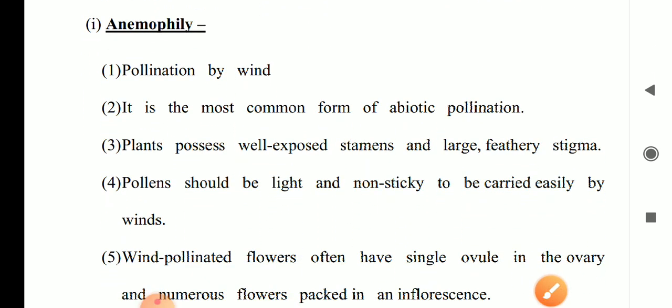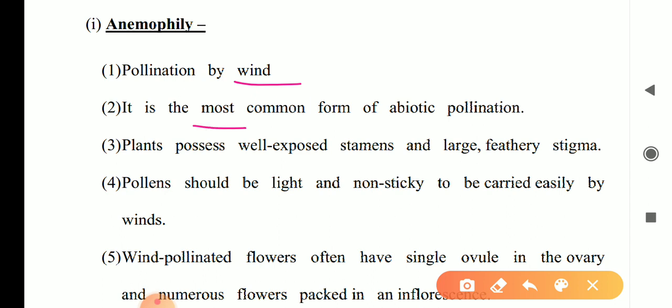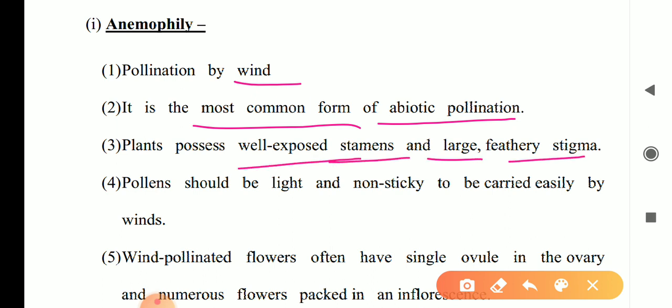Anemophily means pollination by wind. This is the most common abiotic pollination. In this case, stamens are exposed, large and feathery, the stigma is feathery, and the pollen is light, non-sticky, and carried easily by the wind, because they have to flow in the air.